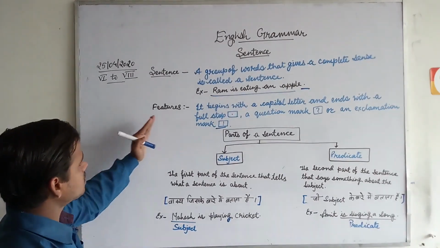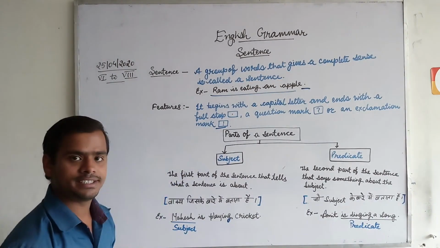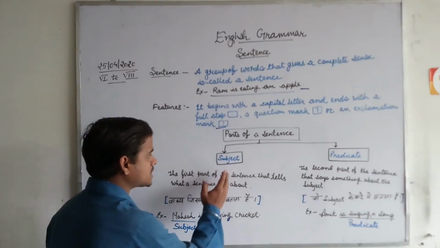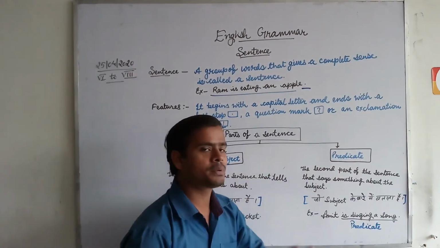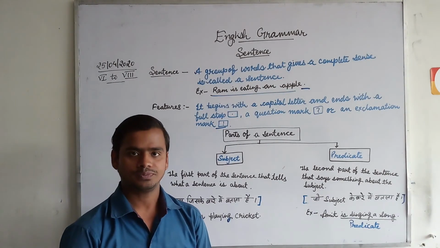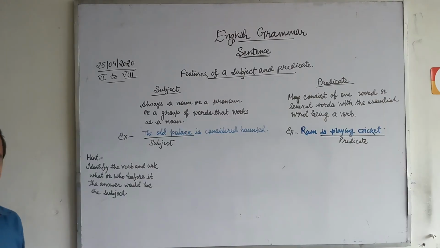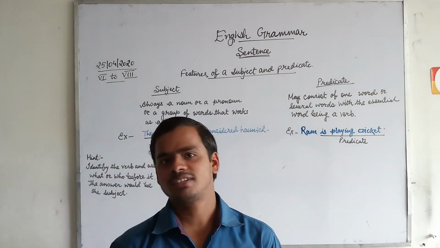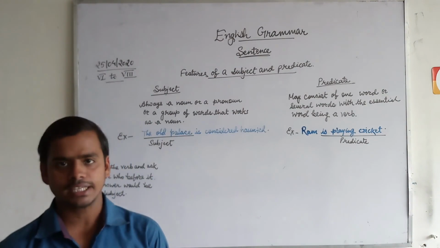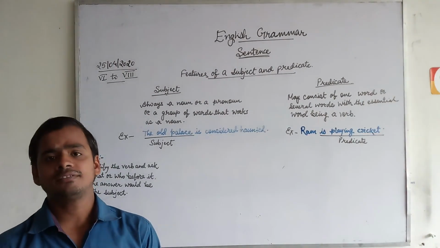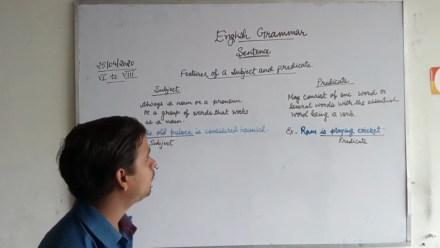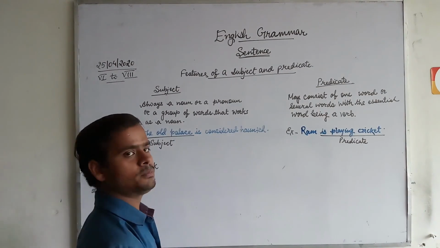As we have learned about the features of sentence, we have some features of subject and features of predicate also. We will come to know that also. Right now we have discussed subject and predicate. The subject is something about what the sentence tells, and the predicate is something that tells about the subject. Now we have some features of subject and predicate also.